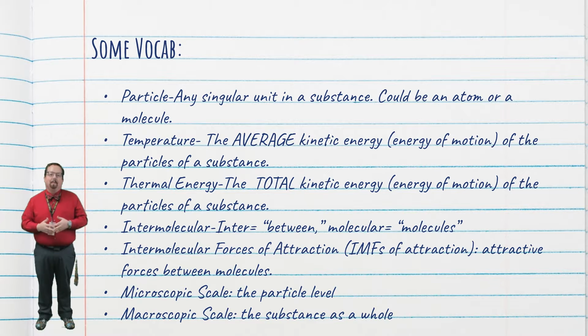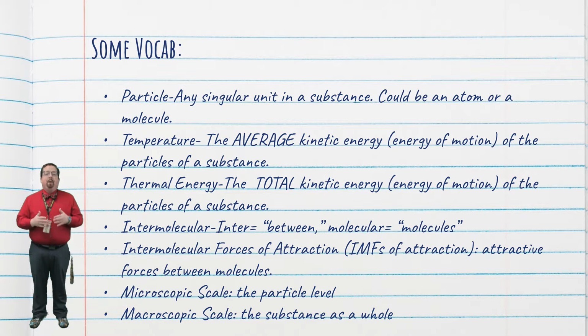We've already learned about temperature, but to refresh your memory, temperature is the average kinetic energy of the particles in a substance. Kinetic energy is the energy due to motion. So the faster the particles move, the higher the temperature is. Since temperature is the average kinetic energy, it's an intensive property, since it doesn't depend on how much we have.